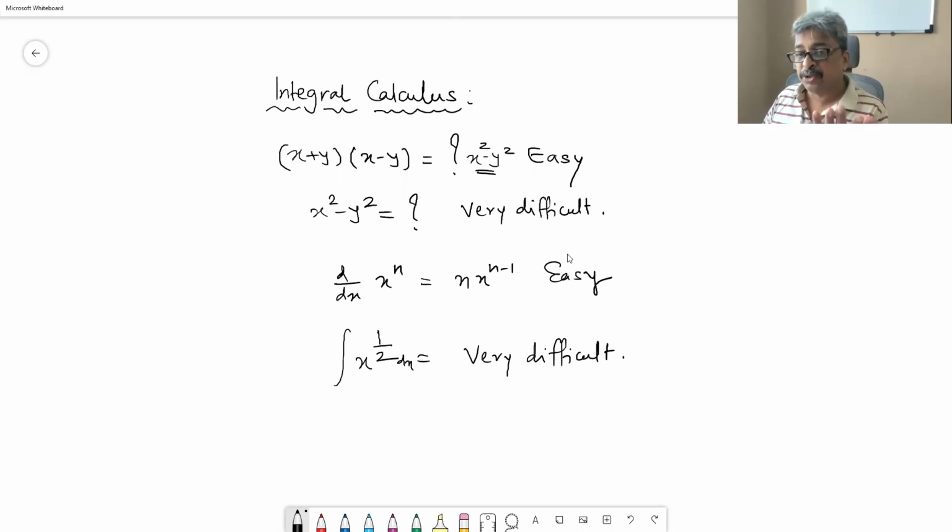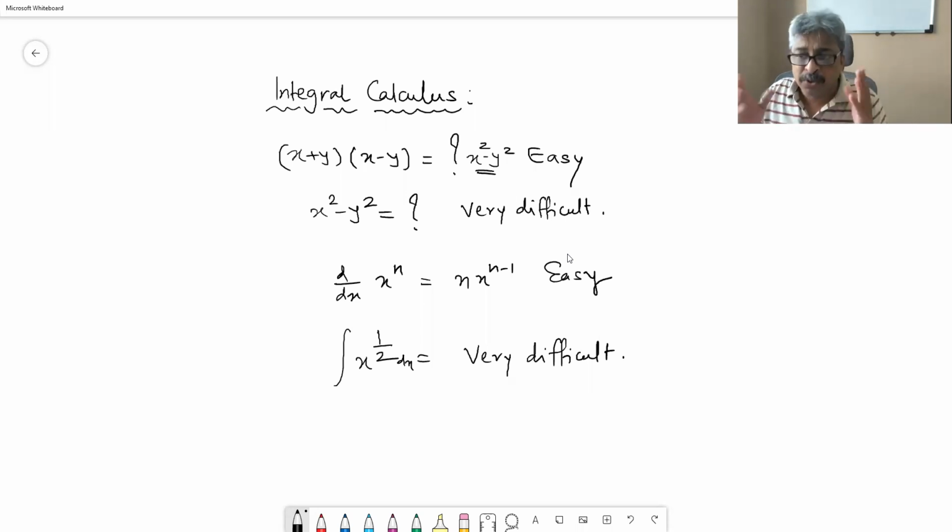Unless you have experience of solving this, unless you have previously done this kind of stuff. So essentially studying antiderivatives or integral calculus is searching: you go back and check whether you have solved something like this, then can you change its form and make it look like your earlier problem, and then solve it.